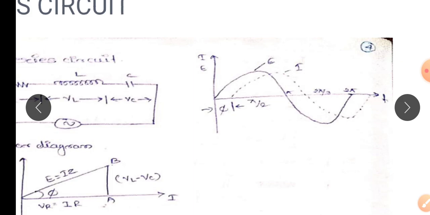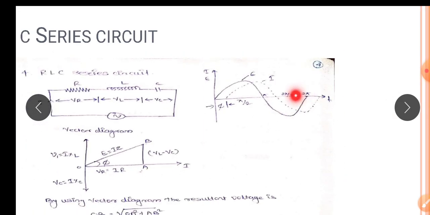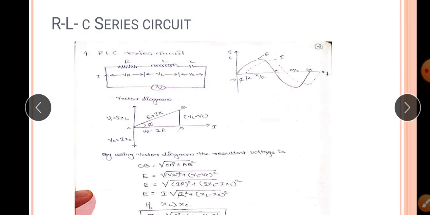Tan phi is equal to VL minus VC divided by VR, that is, XL minus XC divided by R. This is about the RLC series circuit.